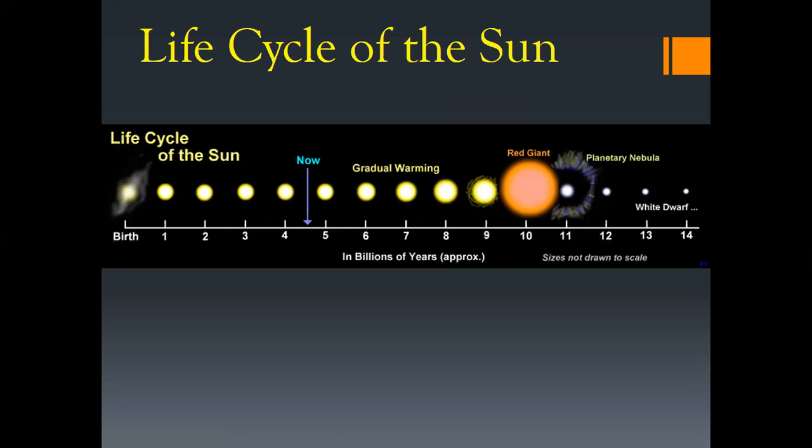If you think about the life cycle of our sun, it started in this region, like the birth of the sun. Now it is somewhere here, approximately 4.5 billion years old, and it will gradually warm up and end up being a red giant after about 10 billion years. Then it will become a planetary nebula, and then turn into a white dwarf. That is the approximation. So after 14 billion years, our sun will be a white dwarf.